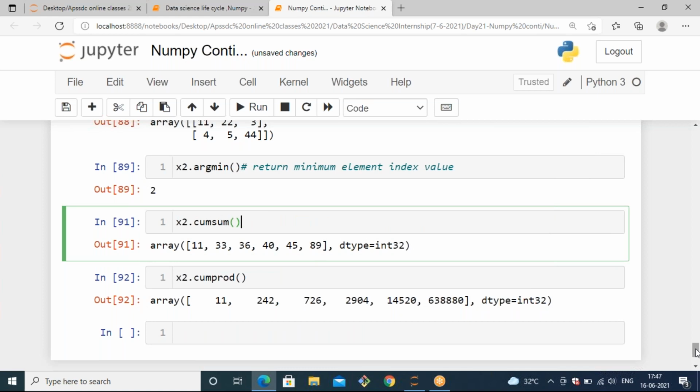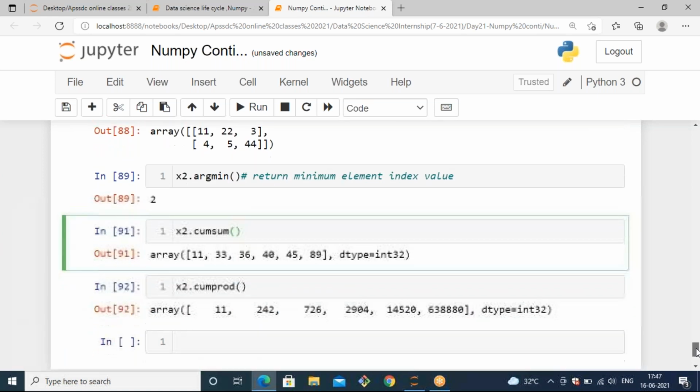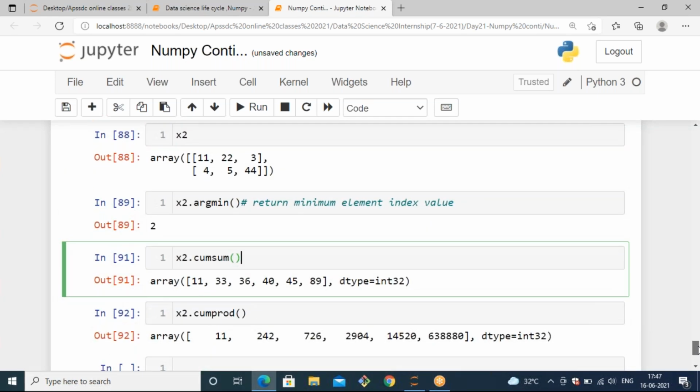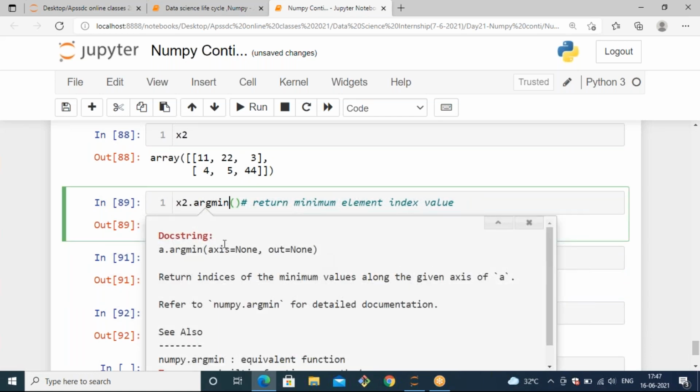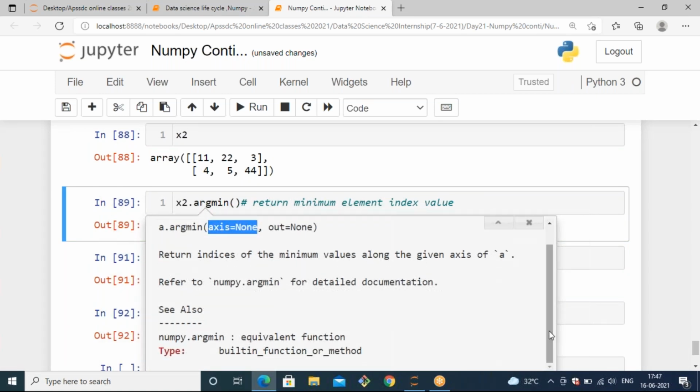Basically everything is followed row-wise. If you want to specify column-wise, you can use axis equals 1. But here it's not taken, I think. Yeah, by default axis equals None, so when it is None, by default it takes only row-wise.